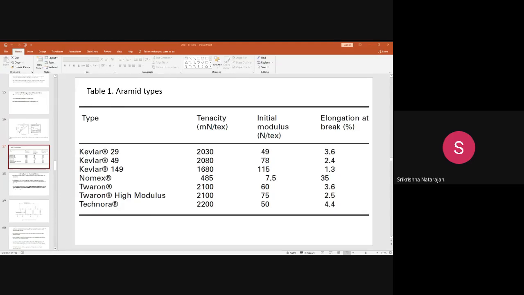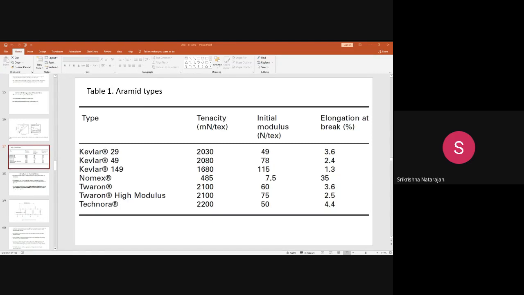What are the major fiber and product forms in Kevlar that you need to know? The major forms are continuous filament yarns, rovings, woven fabrics, short staple and spun yarns, fabrics and pulp. There are other forms also, like textured yarn, needle punched felts, spun laced sheets, and wet laid papers.